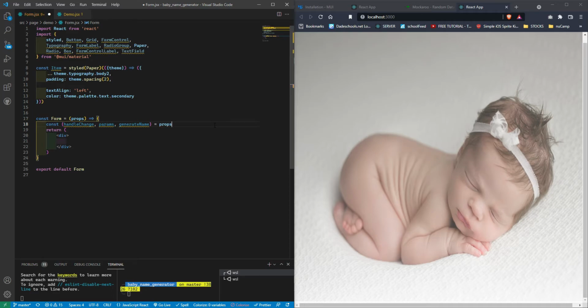I'm gonna get those from props, and also I'm going to need const nationality, gender, name, include last name, and all of that is going to be extracted from my params. Param short for parameter. All right.